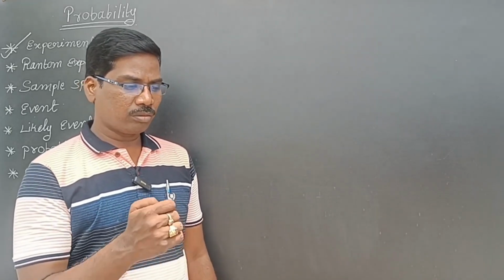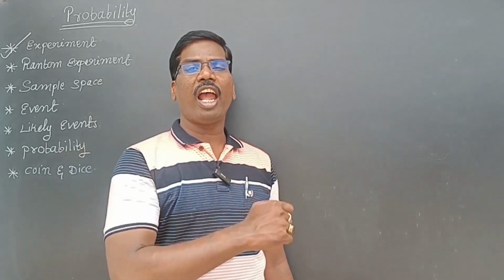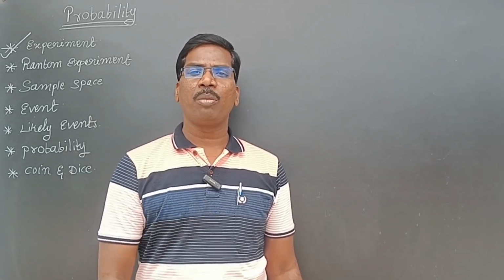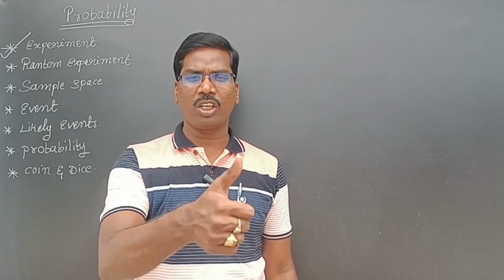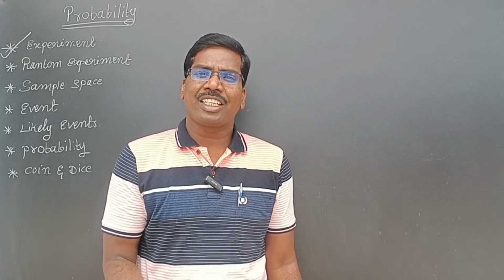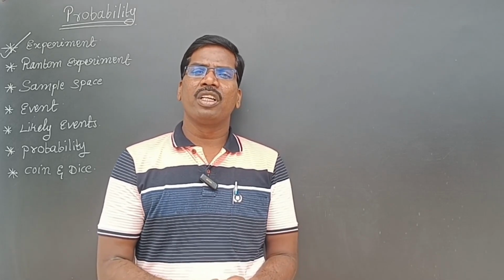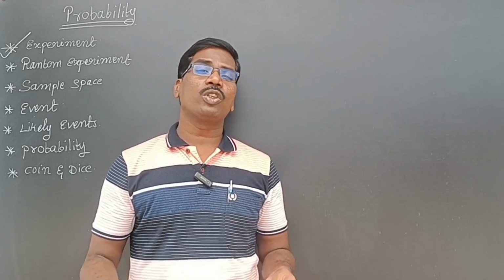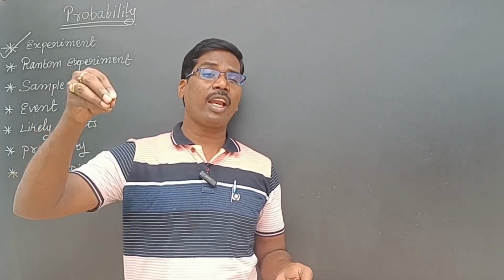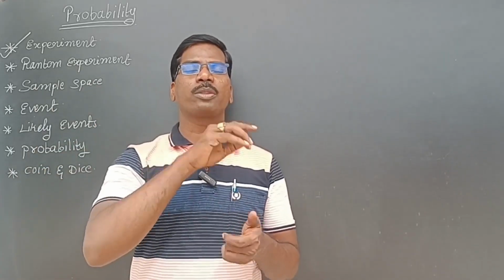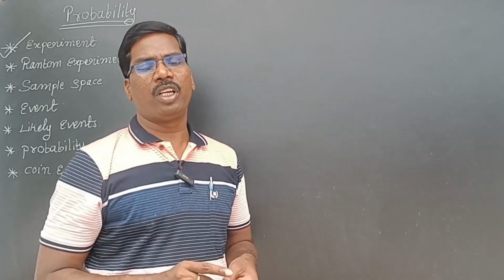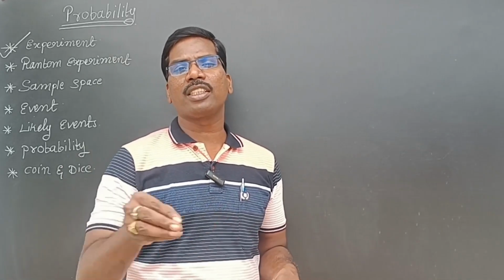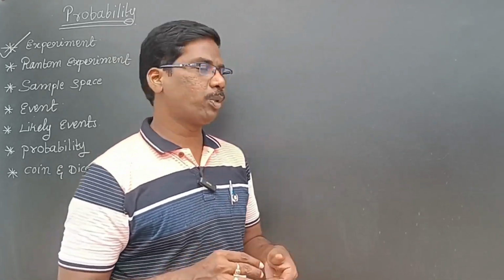For example, if I have a coin which has head on both sides and I am tossing it, now I know the result. So that is not a random experiment. If you know the exact result, it is not a random experiment. But if the possible results are known and we don't know the exact result, then that experiment is called a random experiment.